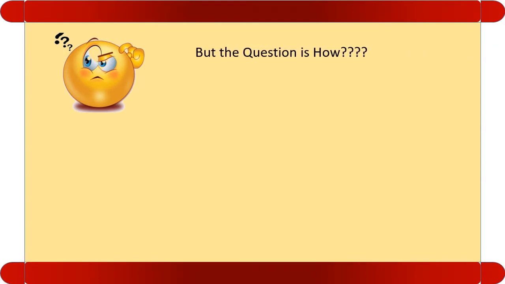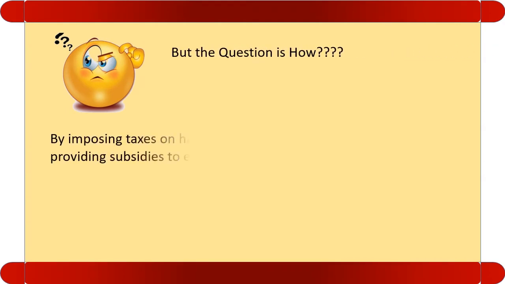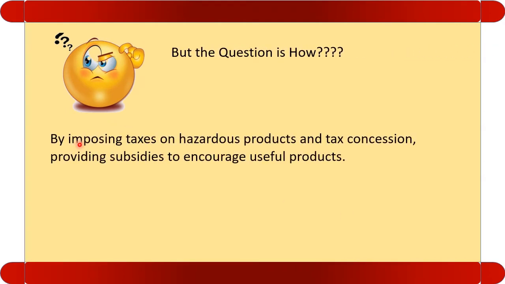The million-dollar question is how? Through the budgetary policies, the government imposes taxes on hazardous product and gives tax concessions, subsidies to the useful product. In this way, government tried to make the balance between profit maximization and welfare. By imposing taxes on hazardous goods, government increased the profit.